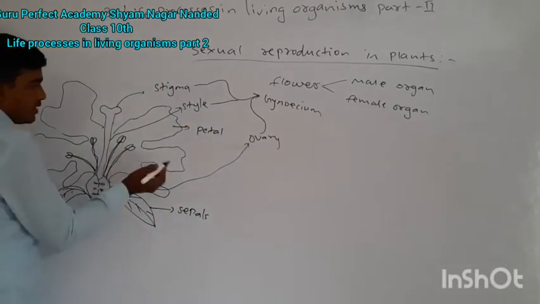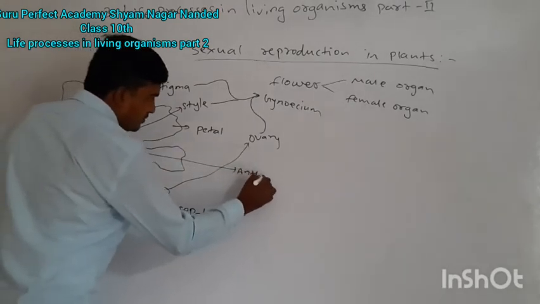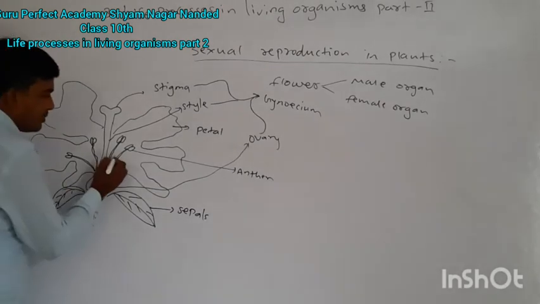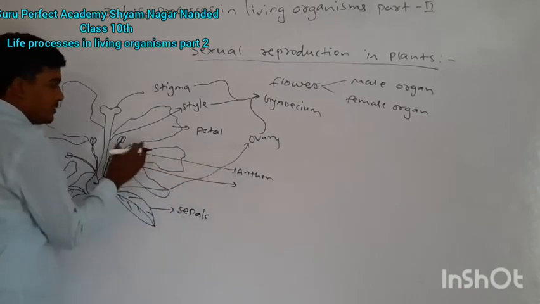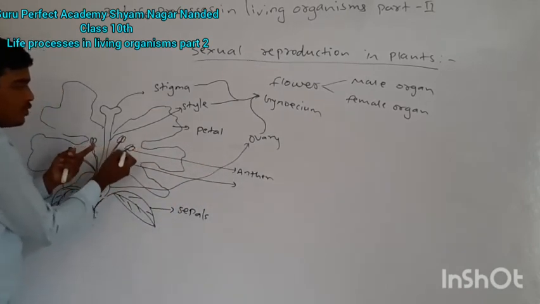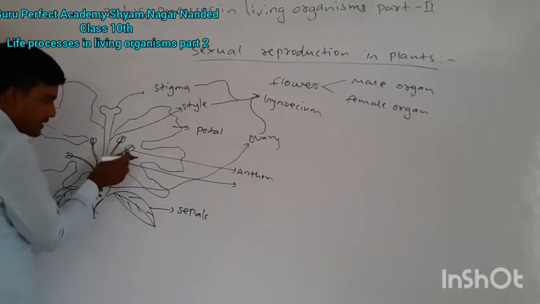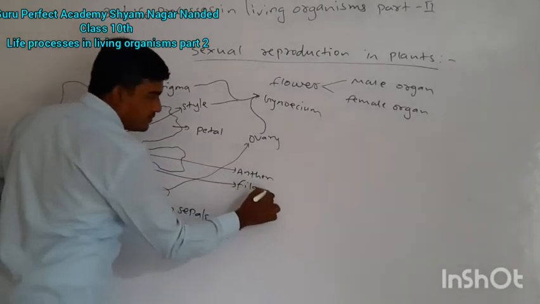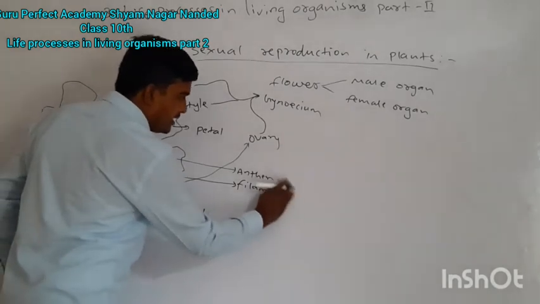Now we have another part, the anther. You should label all these parts and remember these names. This is an anther, the upper bilobed structure, one lobe and another lobe. Then this filament-like structure is called the filament.